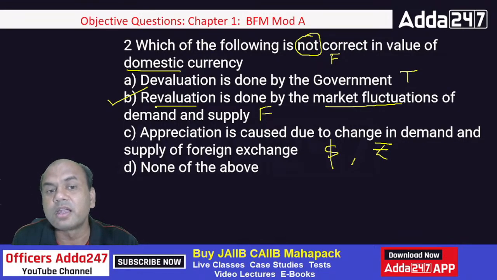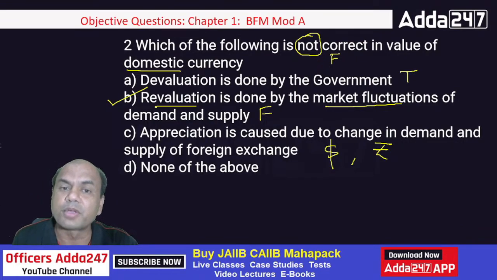Revaluation is always done by the government. Okay. Devaluation and revaluation are always done by the government. Appreciation is caused due to the change in demand and supply of the foreign exchange. Now, see here, once you get the answer in exam, don't check this C and D. Once you feel it is correct, you move out to the next question. But here I am showing you because we are in the explanation phase today.